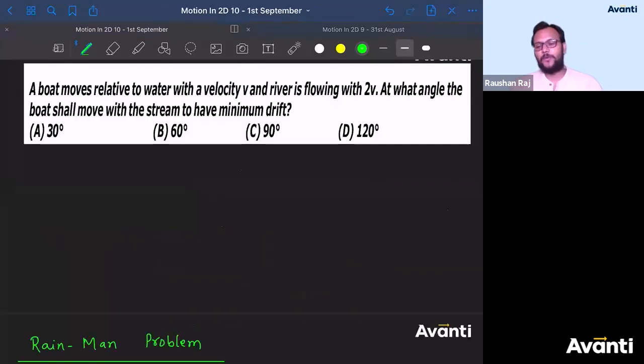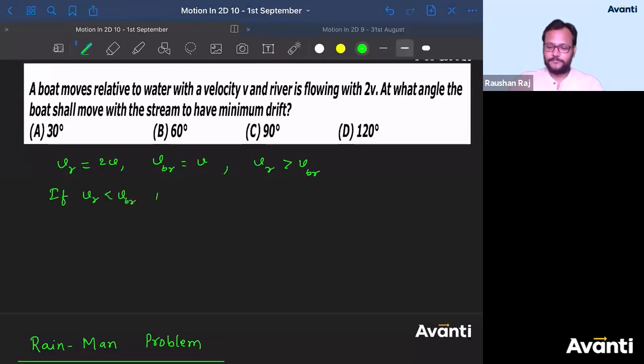Look at the condition here. What is the condition we are having here? What is VR here? What is VBR here? Don't we have VR greater than VBR? Clear? Ideally, can we say that if VR is less than VBR, then the minimum drift would have been 0.